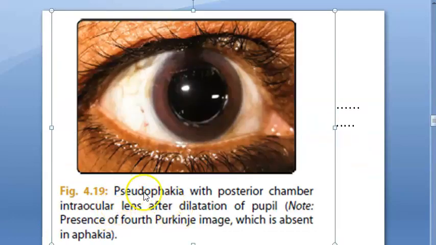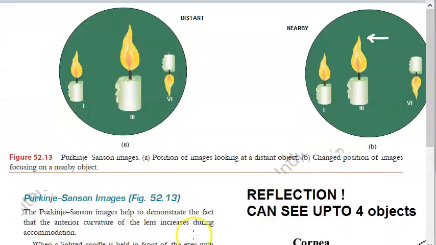See, pseudophakia, this is posterior IOL, okay? Posterior chamber IOL. After dilation of pupil, they have dilated the pupil. Note, presence of fourth Purkinje image. Fourth Purkinje image is present, they are saying. In aphakia, it will be absent, right? Aphakia will have only two Purkinje images. Here you should see the fourth Purkinje image. Are you able to see, guys? Fourth seems to be inverted. You can see here. This is the fourth. It is inverted, right? Here they have shown fourth.